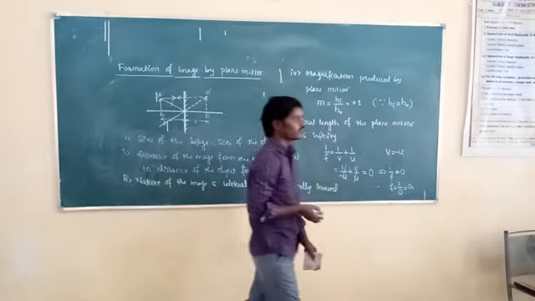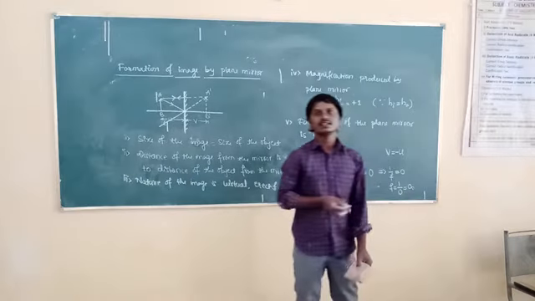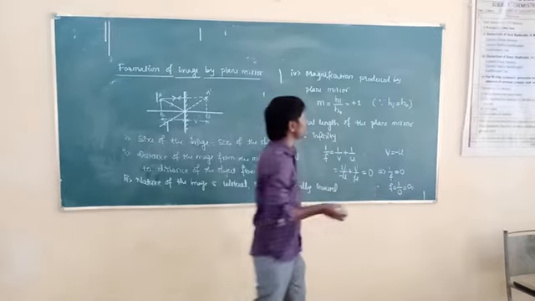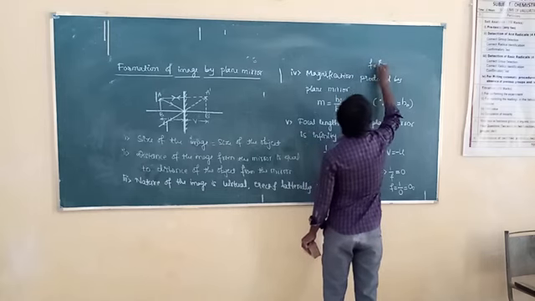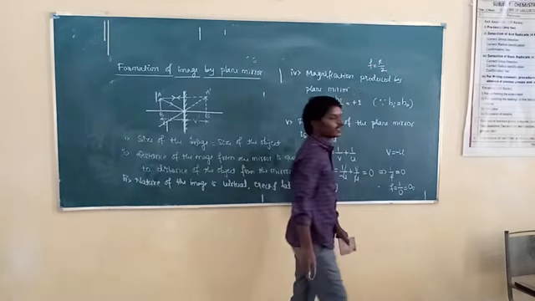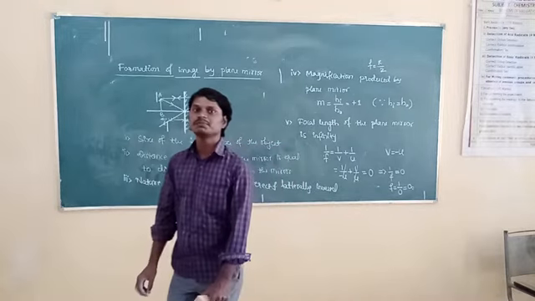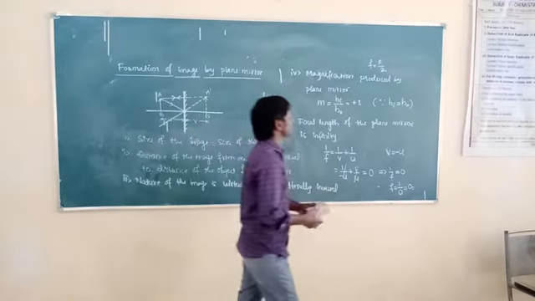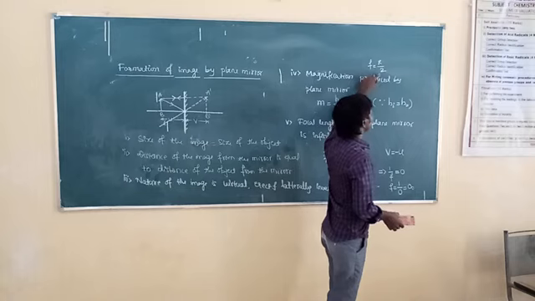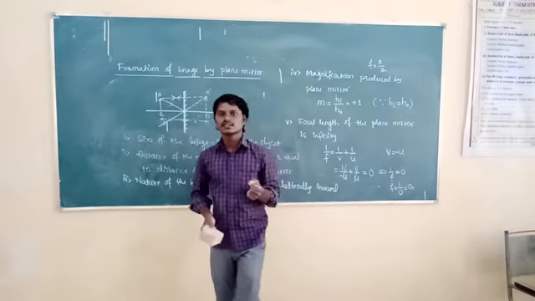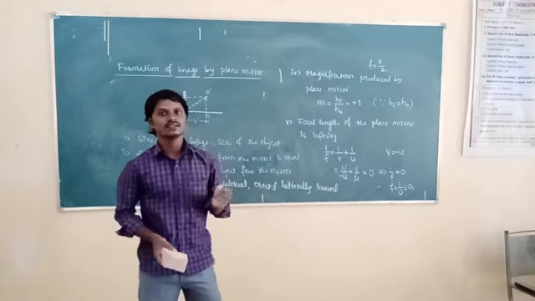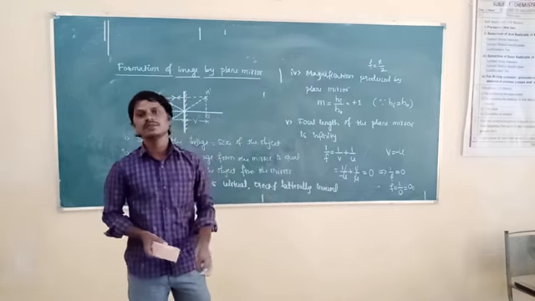Otherwise, one more formula is there: the relation between focal length and radius of curvature. What is the relation between focal length and radius of curvature? That is f is equal to r by 2. But for the plane surface, radius of curvature is infinity. If radius of curvature is infinity, then infinity by 2 is again infinity. So this is the formation of image by a plane mirror, means a single plane mirror.